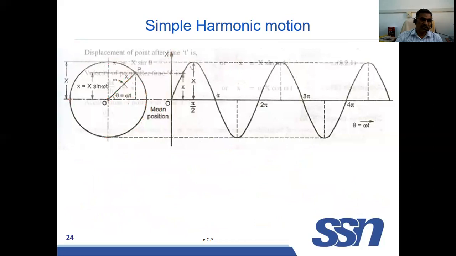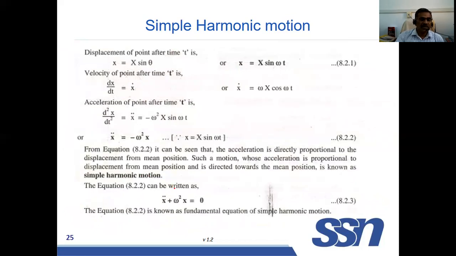So now we have the equation for simple harmonic motion. X double dot, that means d square x by dt square, plus omega square x is equal to 0. This is the equation for simple harmonic motion.